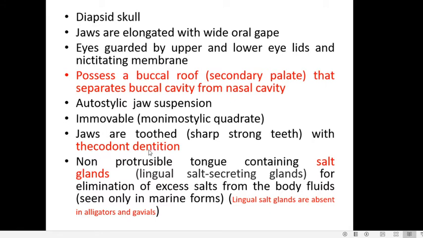This condition is also seen in mammals. That is, the teeth are placed in sockets of the jawbone. That condition is called the thecodont condition, which is also characteristic of crocodiles and mammals.